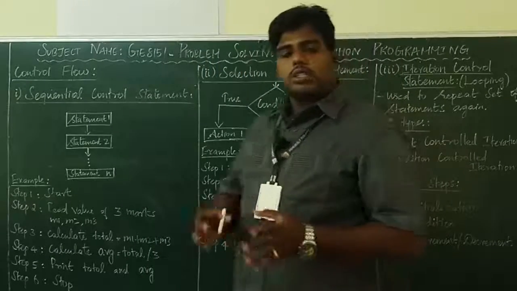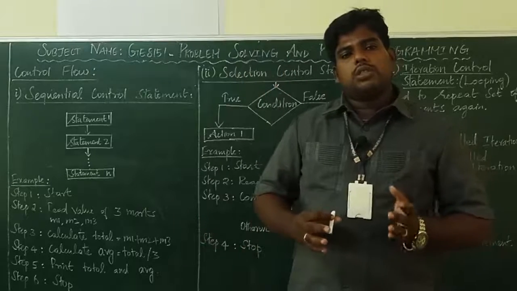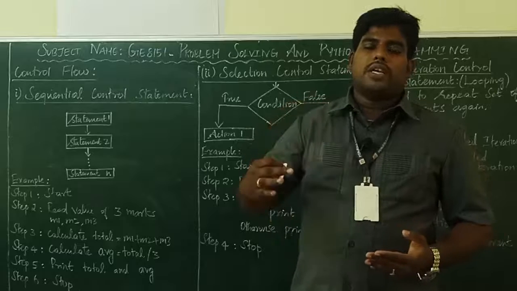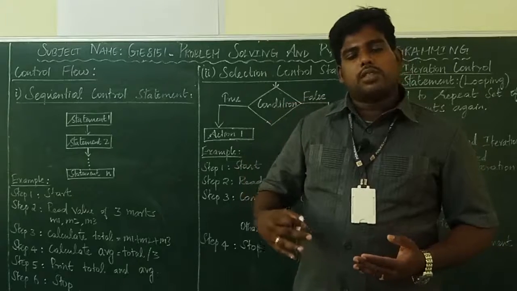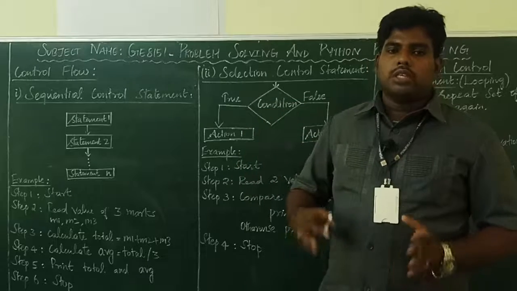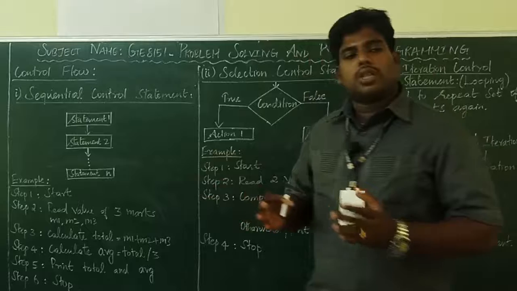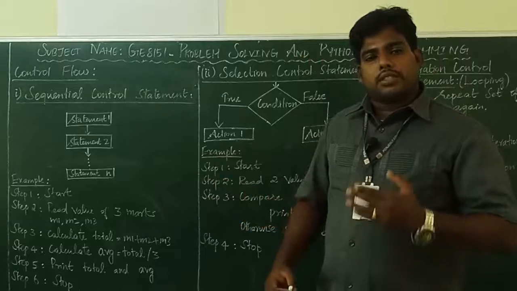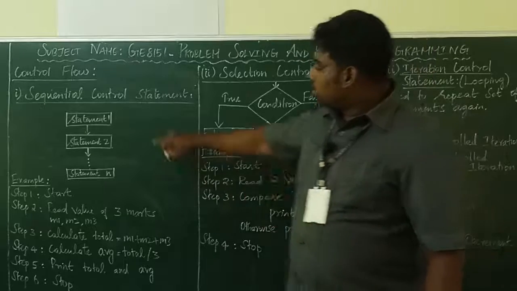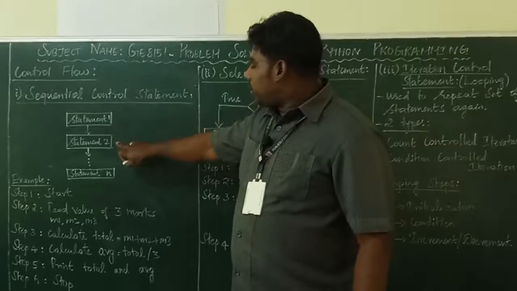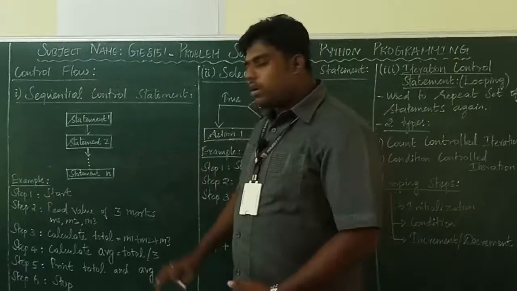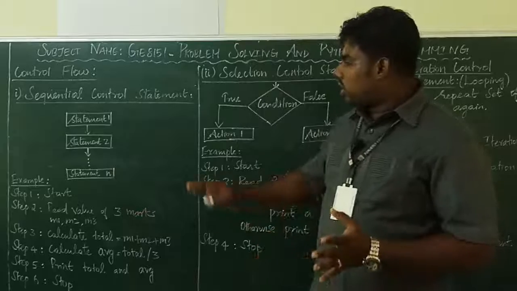Okay, so what is a sequential control statement? What is sequence? Sequence means order. It should be in order. So the first statement, after that the second statement, then the third statement will be executed, one by one, in order. Sequential control flow is nothing but the instructions being executed in proper sequential order. The first statement is executed, then the second statement, like that one by one. See this example, so you will get a clear idea about sequential flow.